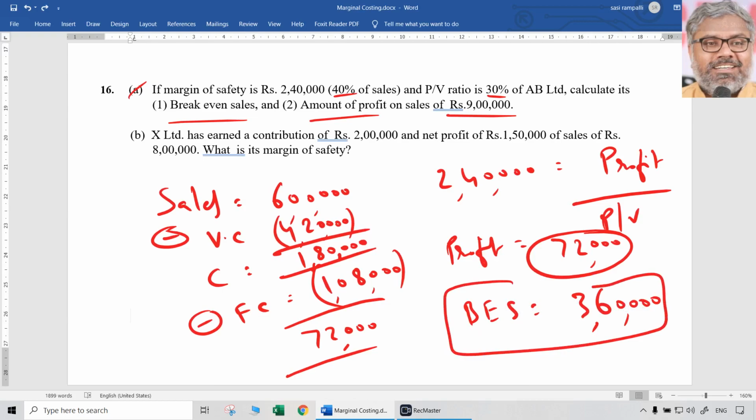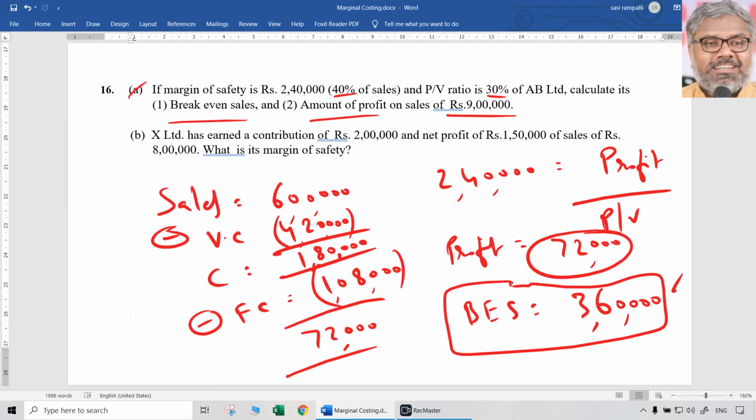Break-even sales can also be found directly. If 40% is representing margin of safety, 60% is break-even sales. So total sales of 6 lakhs into 60% is 3,60,000. That's what we got. Either way, the answer should match. The answer should be clear, and we should understand the concept of how we are getting it. We should not say, Arey, how can I do this?